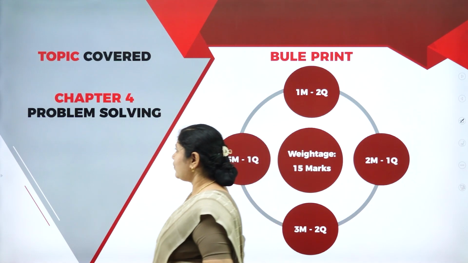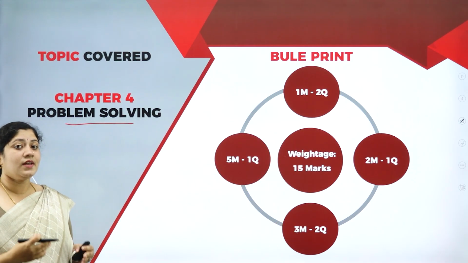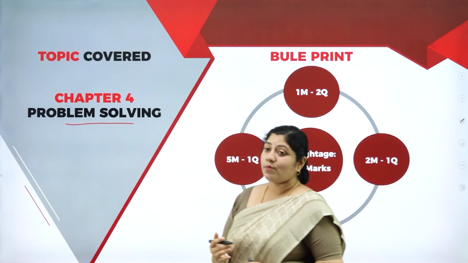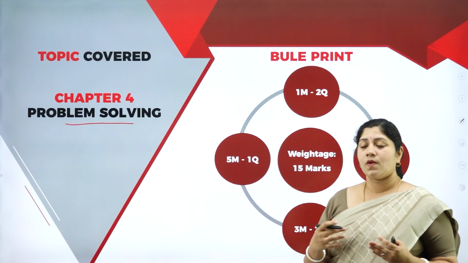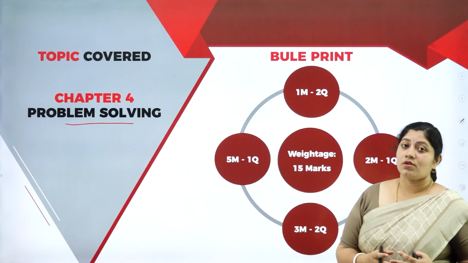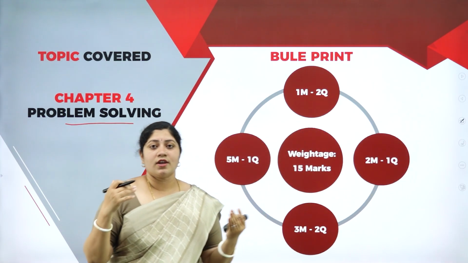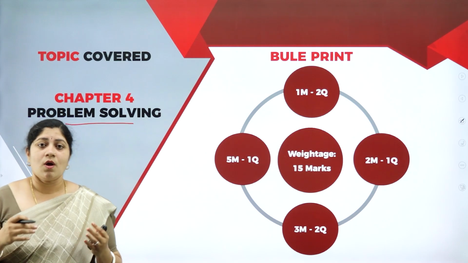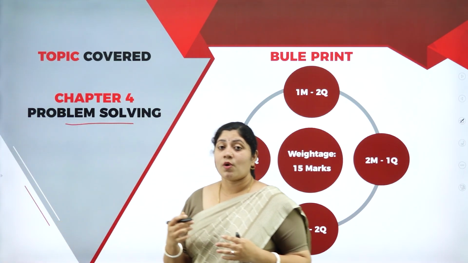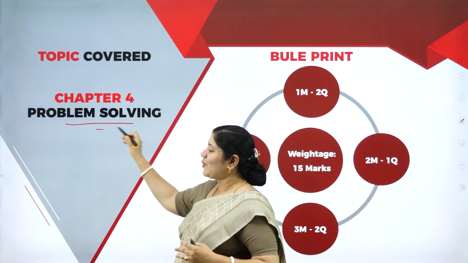Chapter number 4 is problem solving. Under this unit, you'll be learning all the computational level things: how to solve a problem, how to think, and how to go forward in order to build algorithms. It might be theoretical, or you can think in terms of solving it with numbers as well. So we call it problem solving.